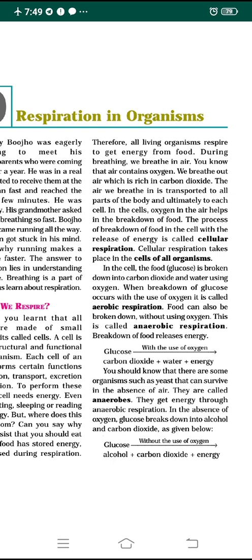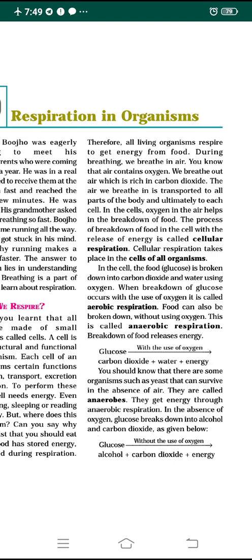When the breakdown of glucose occurs with the use of oxygen, it is called aerobic respiration. In any respiration process, if the breakdown of food takes place in the presence of oxygen, it is called aerobic respiration. Food can also be broken down without using oxygen. This process is called anaerobic respiration: the breakdown of food which takes place in the absence of oxygen. The breakdown of food releases a large amount of energy.